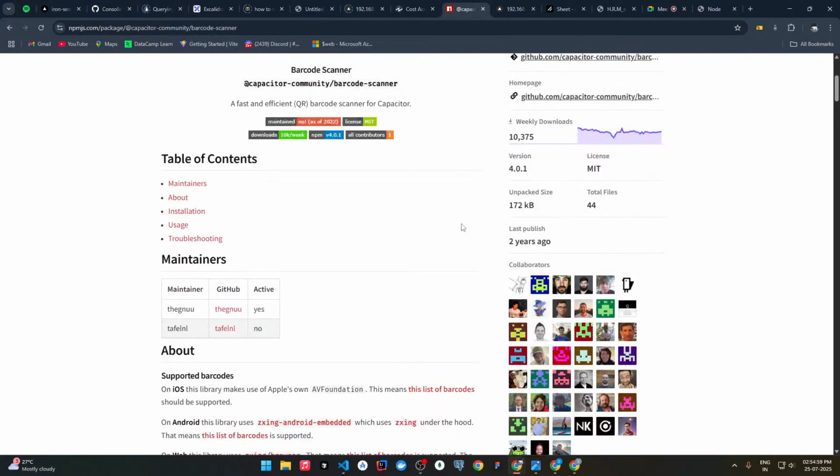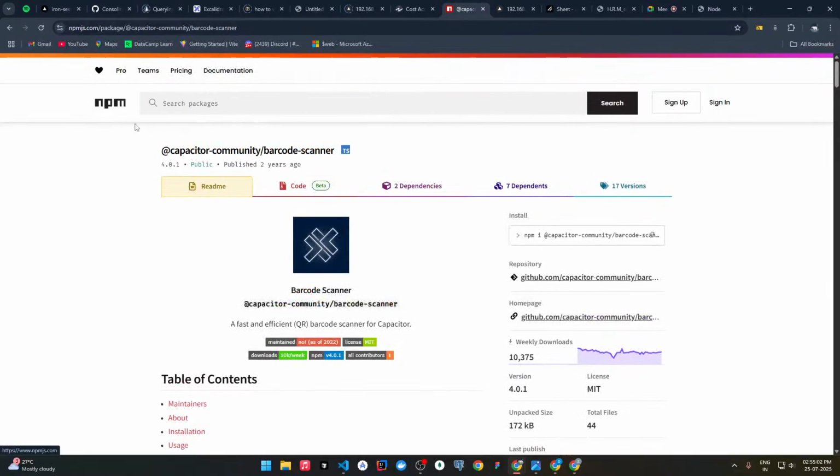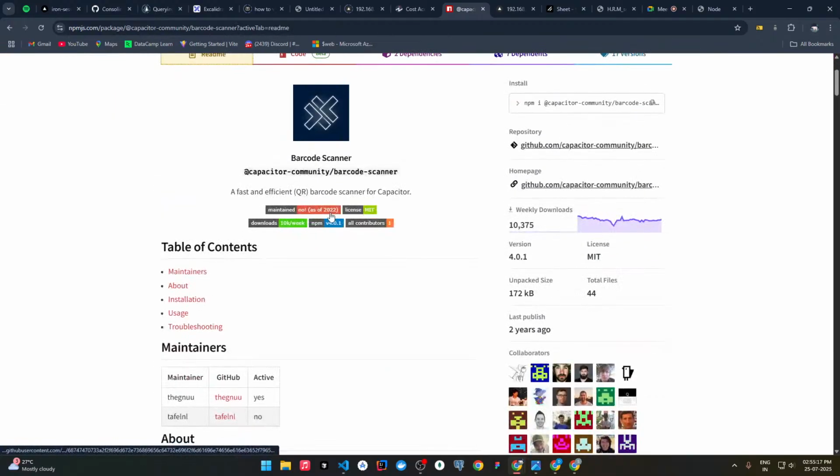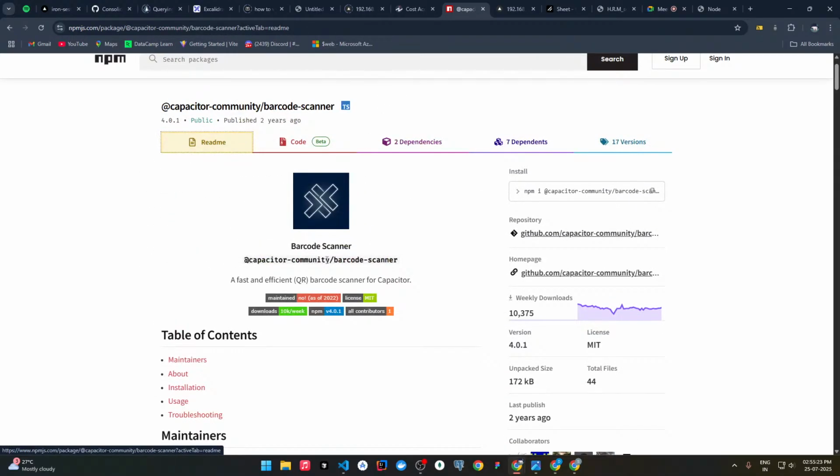Another example: this is the npm website, where we get all the packages. We can search anything here, whatever packages are relatable to our project. We have a barcode scanner here. If we tried to create that manually, we would need to write a lot of code, but we have the barcode scanner pre-made here.